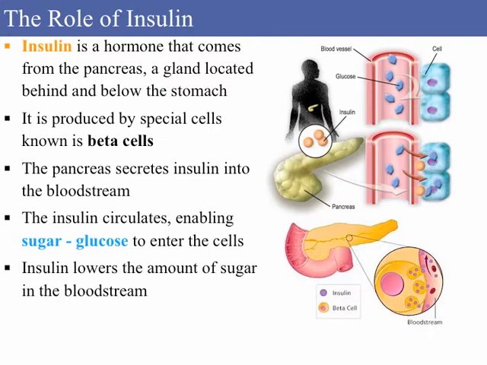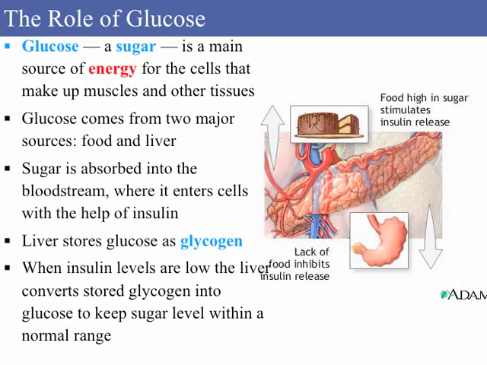The role of insulin. Insulin is a hormone that comes from the pancreas, a gland located behind and below the stomach. It is produced by special cells known as beta cells. The pancreas secretes insulin into the bloodstream. The insulin circulates, enabling sugar or glucose to enter the cells. Insulin lowers the amount of sugar in the bloodstream.